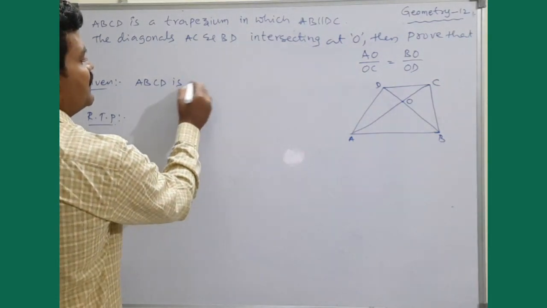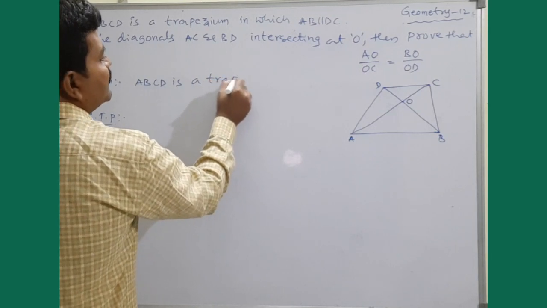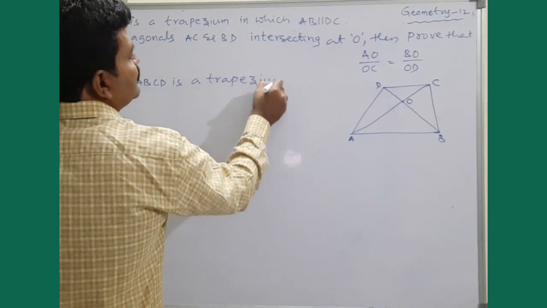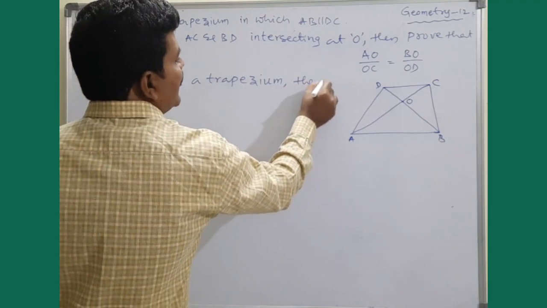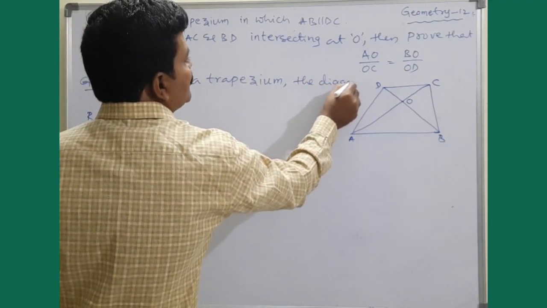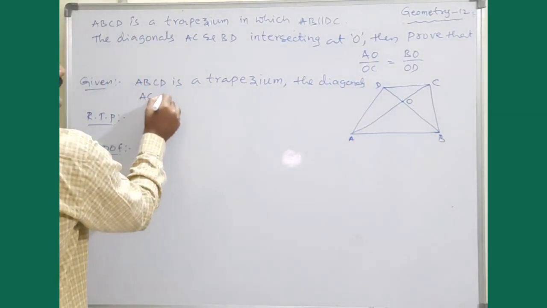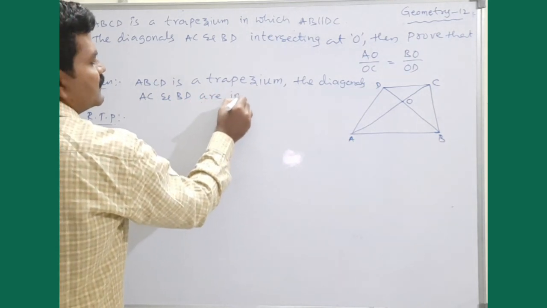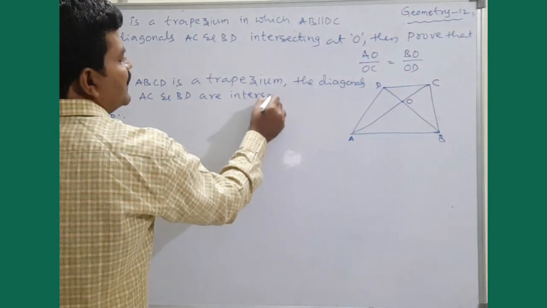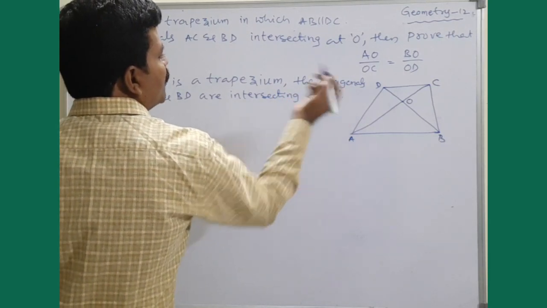Given that ABCD is a trapezium and the diagonals AC and BD are intersecting at point O,